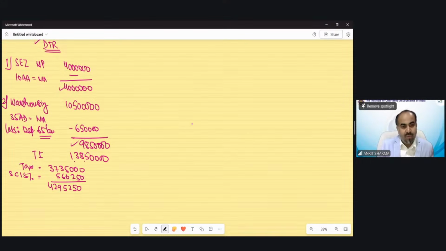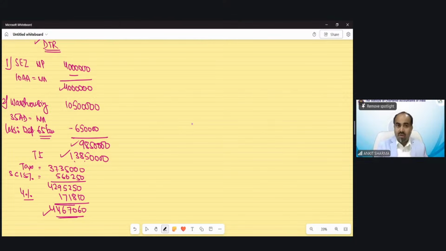The cess would be 4%. That is 171810. So my total taxes under default tax regime will be 44,670,60. So total income is this and total tax would be this.